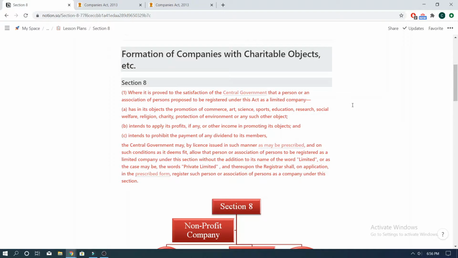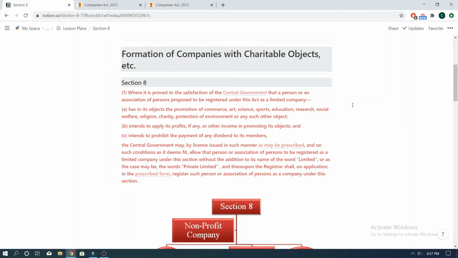Clause A states that such a proposed company should be incorporated with the objective of promoting charitable objects such as commerce, art, science, sports, etc. Note that this is not an exhaustive list, and a Section 8 company can be incorporated for any other charitable object as well, subject to the approval of the central government.